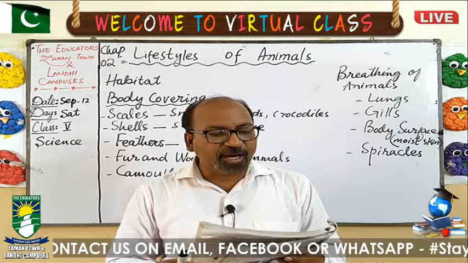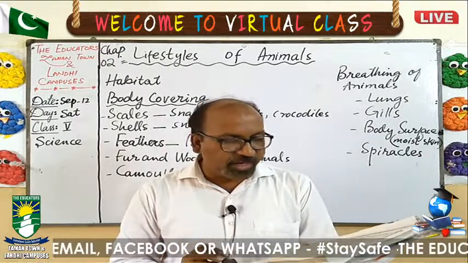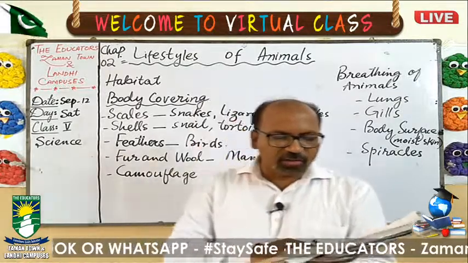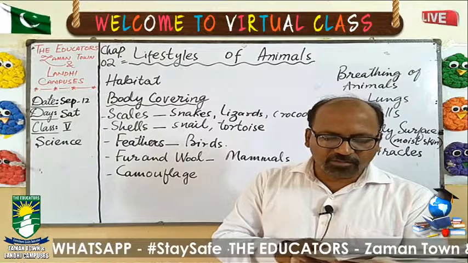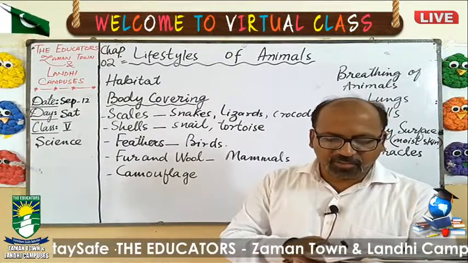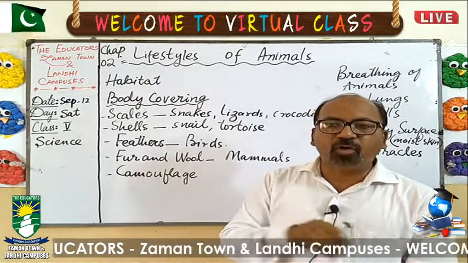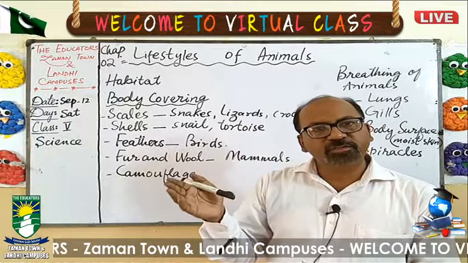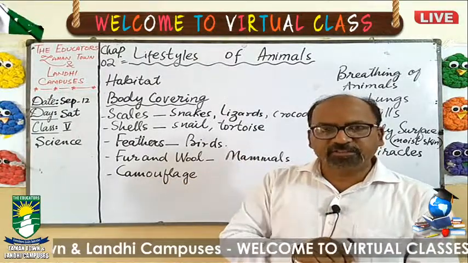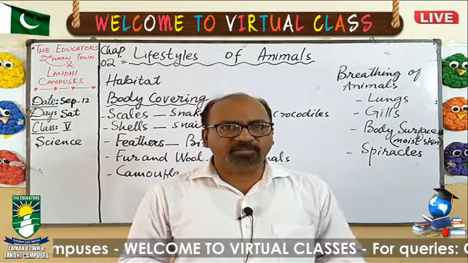And there is another question, exercise D part, and it is present on page number 21. Name the habitat of each of these animals: dog, cat, cow, horse, lion, hen, snake, fish, frog, camel, crocodile, and birds. You will write the habitat of all these animals. You will search from the internet or from the book, and you will write the answers, and these are also present on the portal as well.